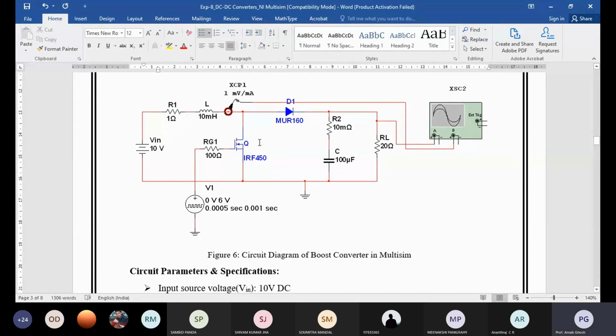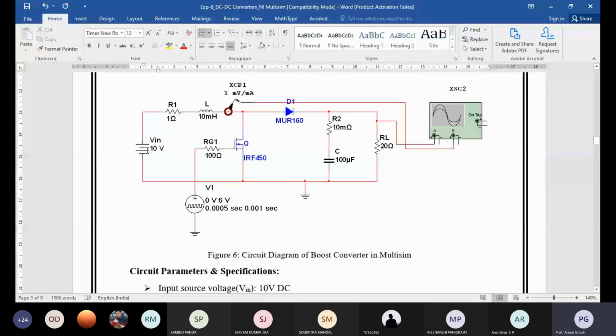What will be the problem, and what will be the benefit over it? When the switch is off, that additional voltage adds with your source voltage, and the entire voltage comes across to your load. That's why you can see more voltage appearing across during the off time. During the on time it is already there. So the total average voltage you are getting is more than your source voltage, a stepping up of the input voltage. That's why it is known as a boost converter or step-up converter.